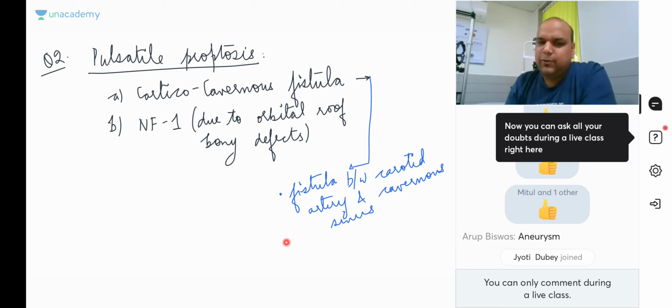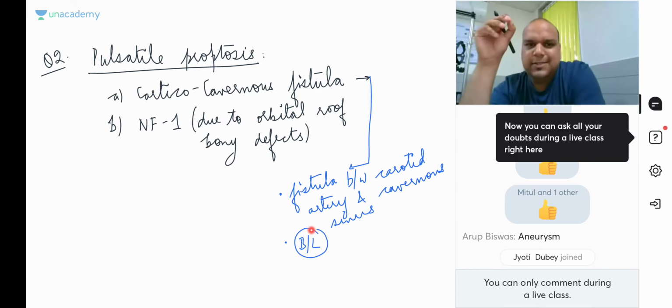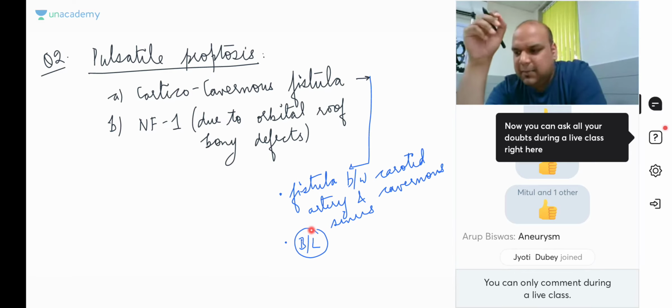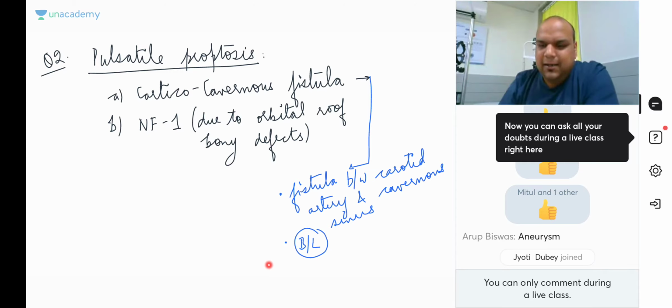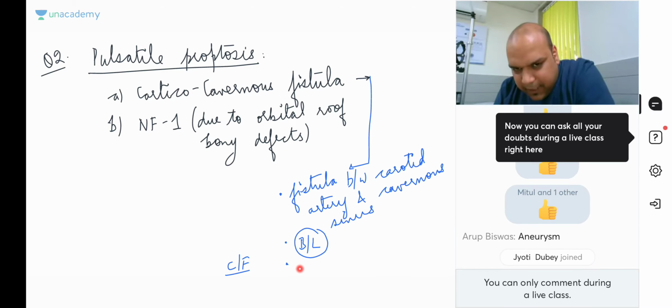Okay. Now, how to diagnose it? Is it unilateral or bilateral? Almost always you will find that if there is pulsatile proptosis due to keratico-cavernous fistula, this will be bilateral. Okay. This is bilateral. This is pulsatile. It is causing pulsatile proptosis. You already know, and it presents with clinical feature. If I ask you, it presents with what? Everybody, it presents with? Anybody?